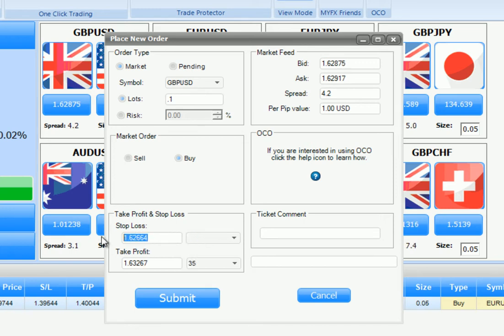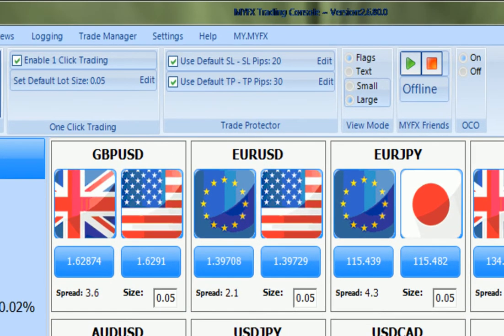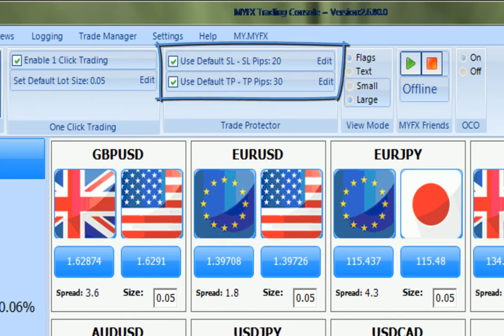If we leave these fields empty, the default stop-loss and take-profit settings will be applied to our trade if the Use Default Stop-Loss and Use Default Take-Profit checkboxes are checked.